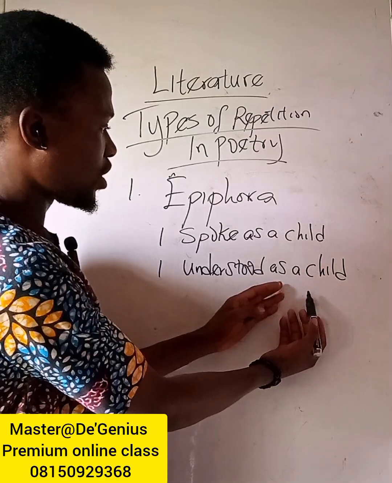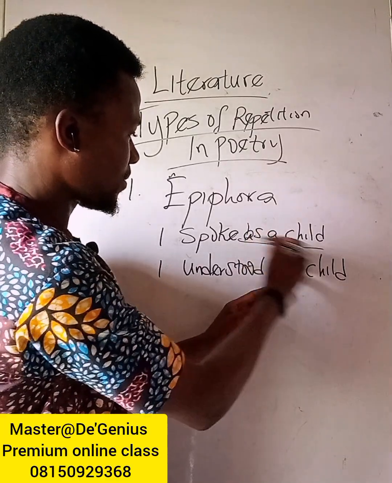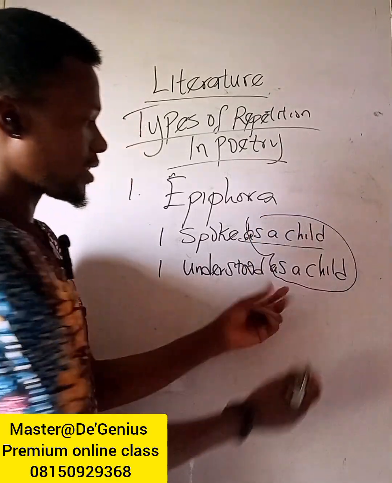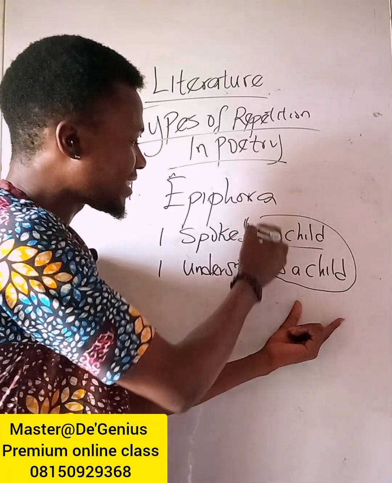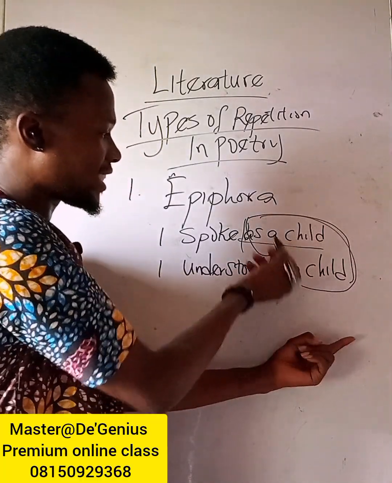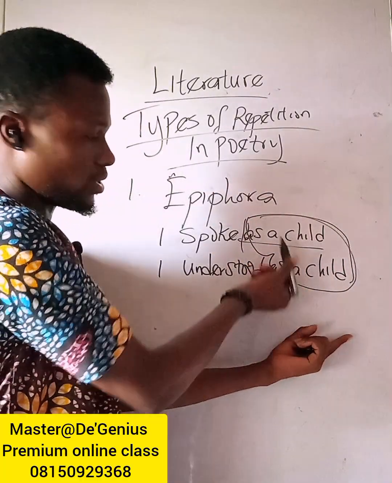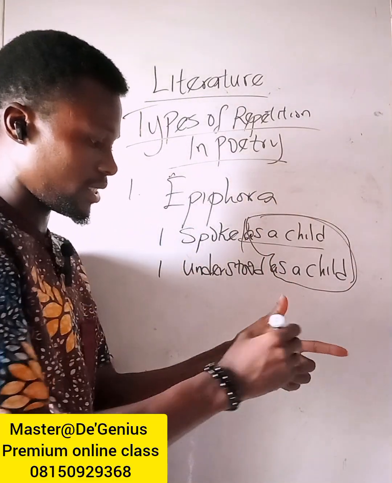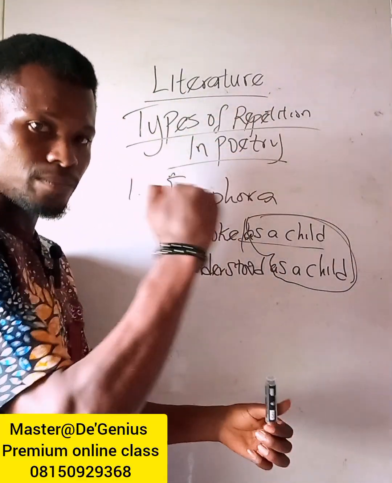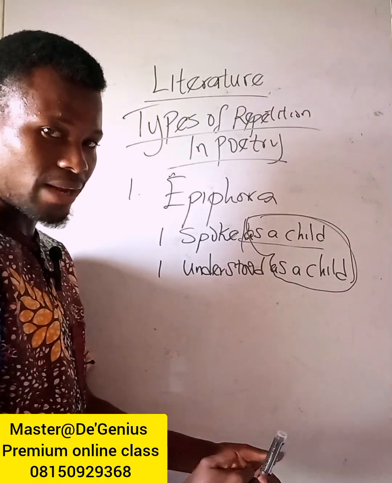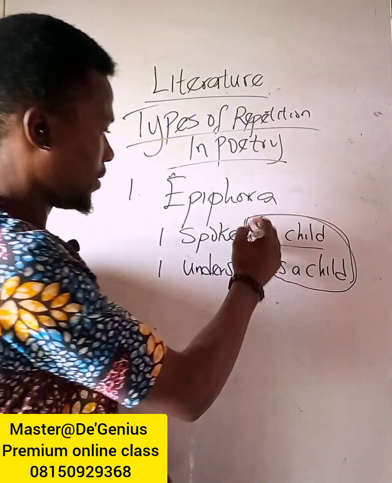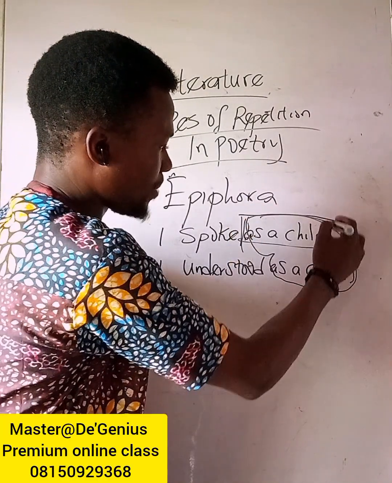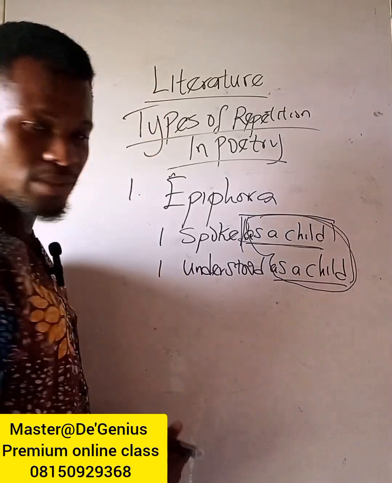We have repetition of as a child, but this repetition happens at the end of each line, which are successive. The meaning of successive lines or clauses is that those lines come after one another.